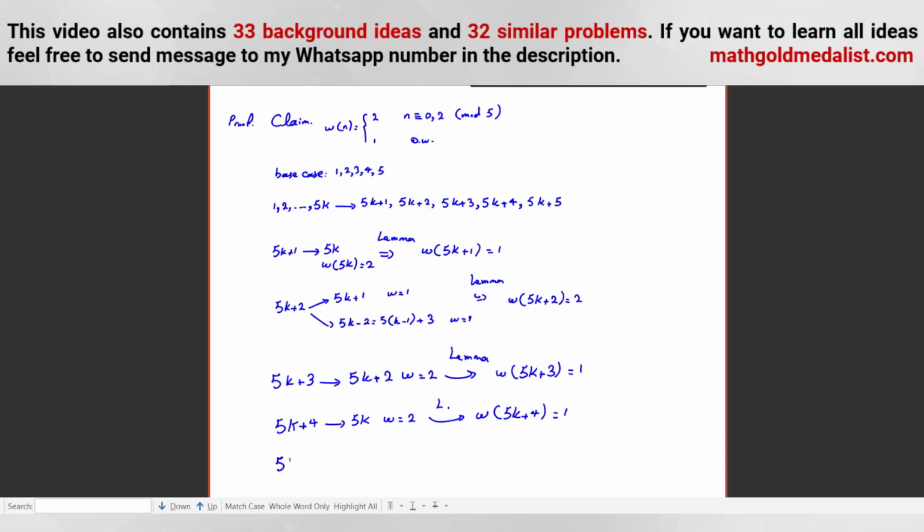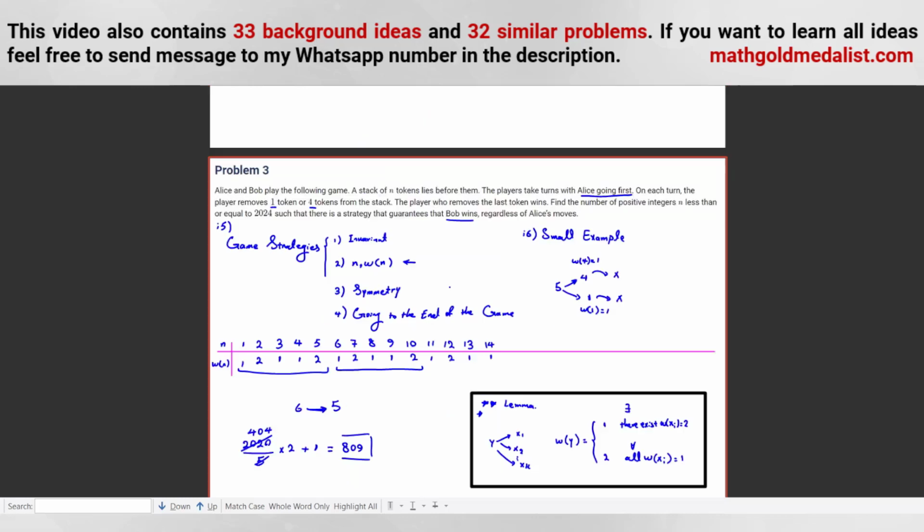For the last one, 5k plus 5, you can take 1 or you can take 4. It goes to 5k plus 4 or 5k plus 1. For 5k plus 4, W is 1, and for 5k plus 1, W is 1. In both of them W is 1, so by applying the lemma, we can say W of 5k plus 5 is 2. So we said only in these cases W is 2, when the remainder is 2 or 0. So we proved this by induction.